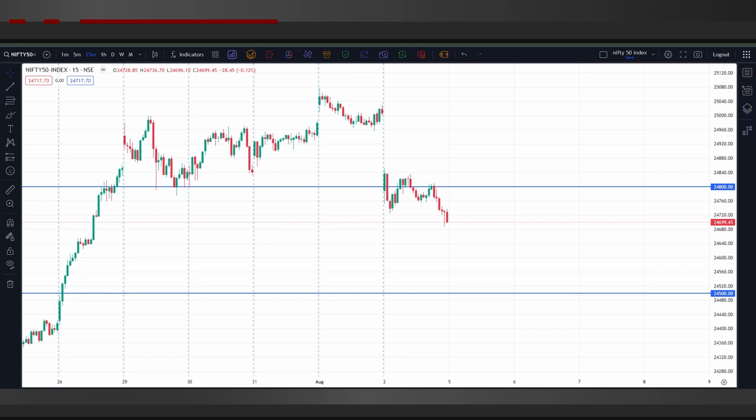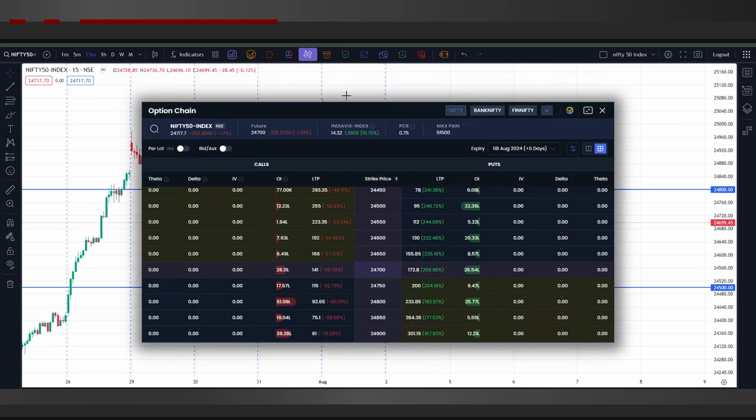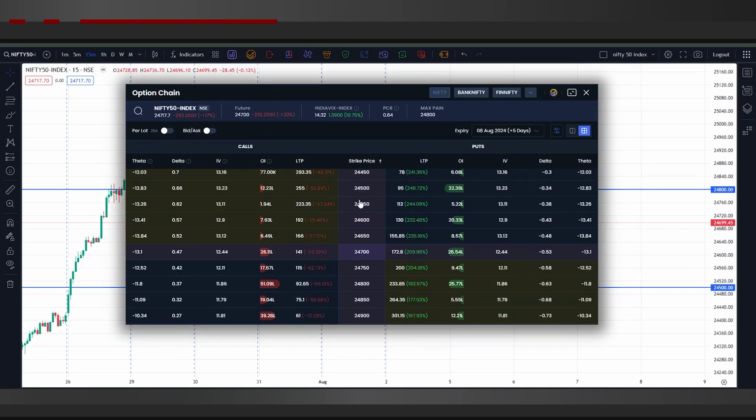Analyzing Nifty as well as Bank Nifty's today's performance respectively, and we'll try to predict what will happen in the next trading sessions. If we look at Nifty 50's today's graph, we can see it was quite a volatile day today. And if we go through the option chain once, we can see that 24,800 and 24,500 are key levels respectively. If we carefully look at 24,800 strike price, we can see that the open interest is somewhere around 51.09 lakhs. And if we look at 24,500 strike price of put, we can see that it is somewhere around 32.36 lakhs.